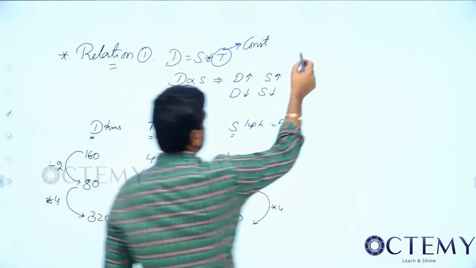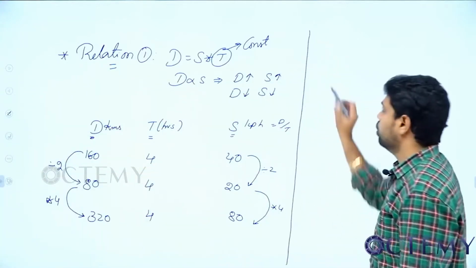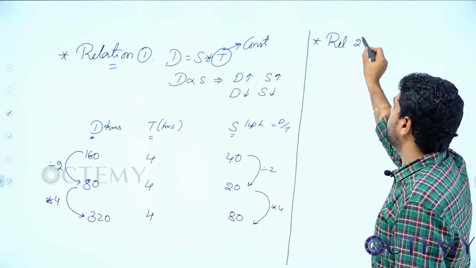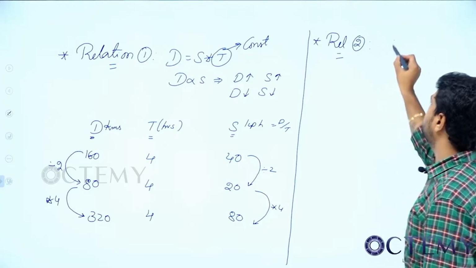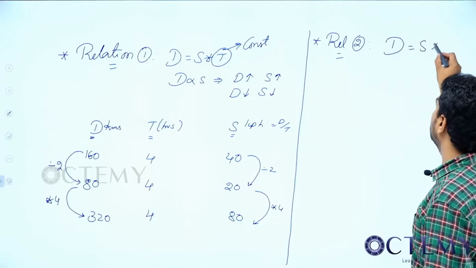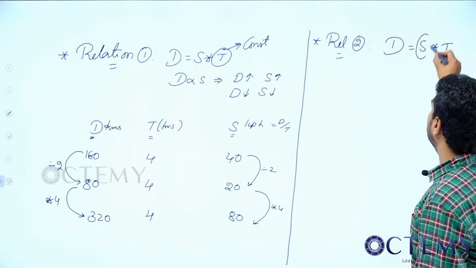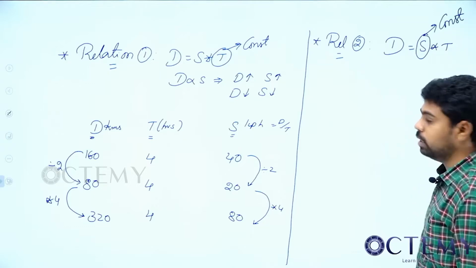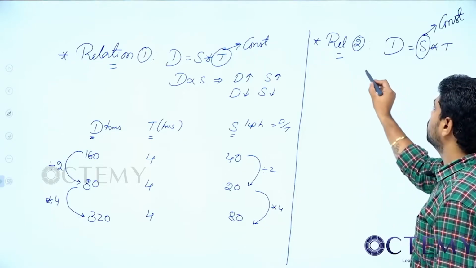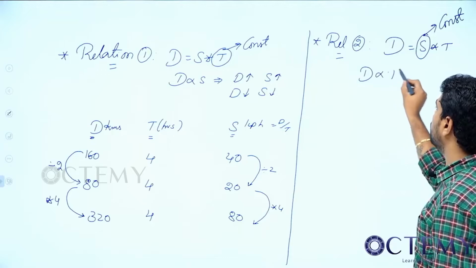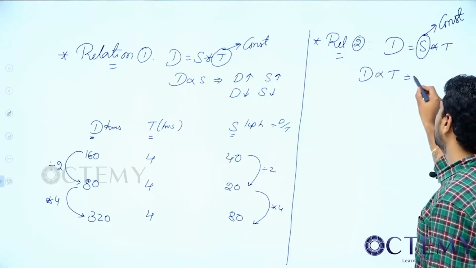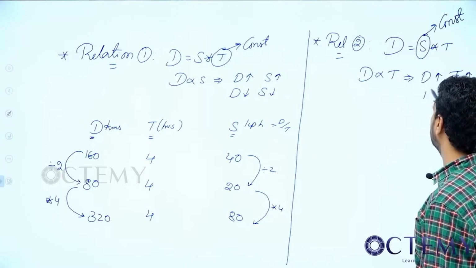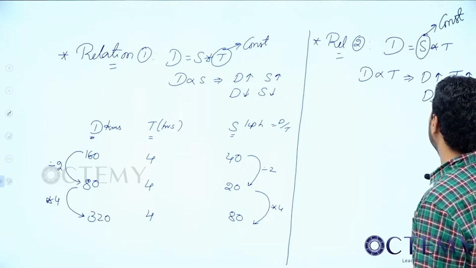So next, relation 2. In relation 2, I'll maintain in distance equal to speed into time, I'll maintain the speed constant. When I maintain the speed constant, so what happens? Distance is directly proportional to time. It means that if distance increases, time will increase. If distance decreases, time will decrease.